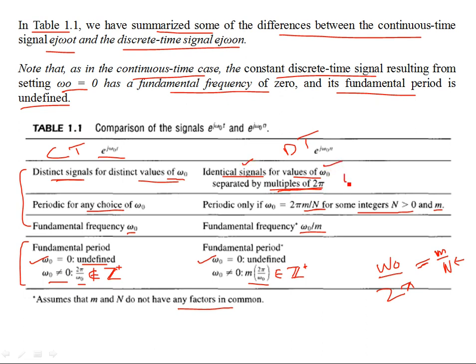So omega naught plus or minus 2 pi k, where k is an integer, is still equal to omega naught. These are the same signals, two sinusoids having the same rate of oscillation in the discrete time case. So they are not distinct. These are the two differences that one should keep in mind for discrete time and continuous time sinusoidal counterparts. Okay, that's all.